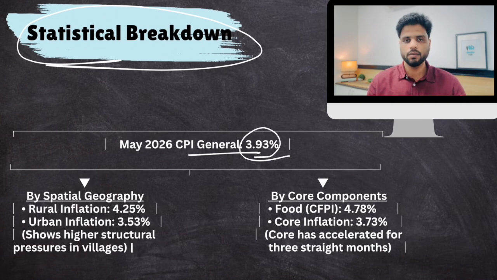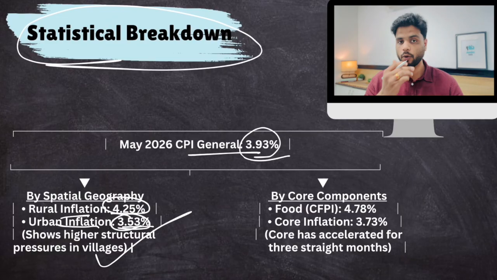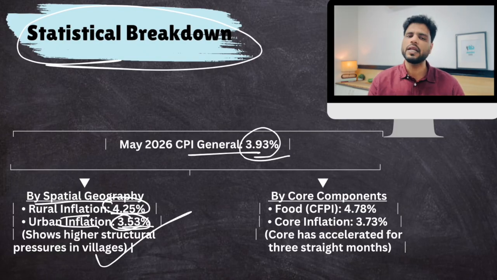Now, if we divide CPI, or we look at inflation figures based on rural and urban, rural inflation is higher than urban inflation, as you can see over here. That means villages are suffering more. Okay, this is a problematic statement. Then this is if we divide inflation as per geography, rural and urban.